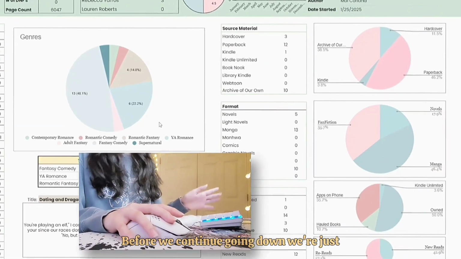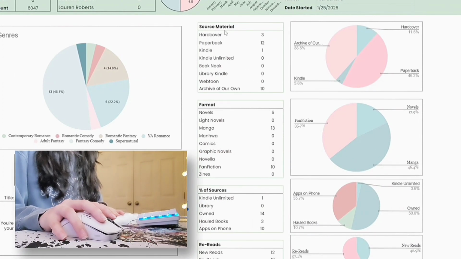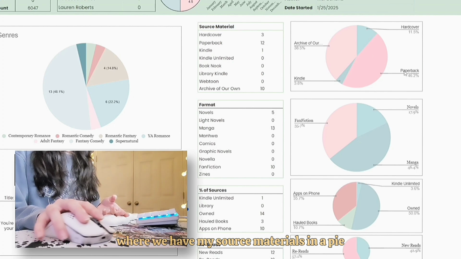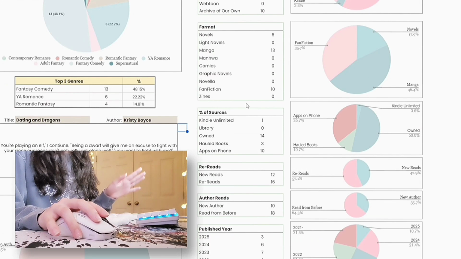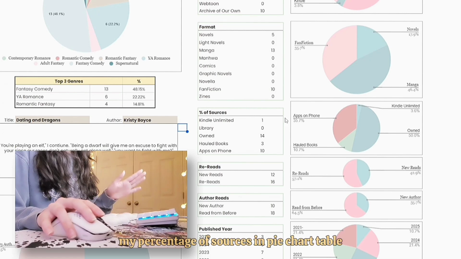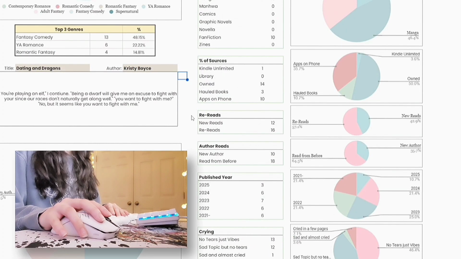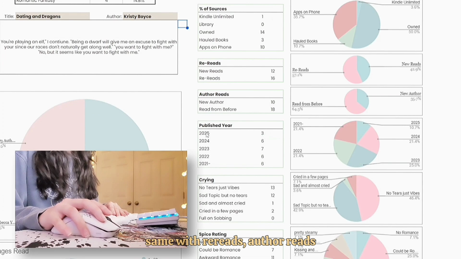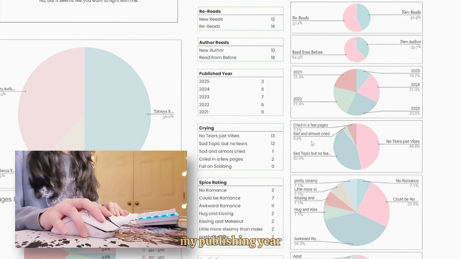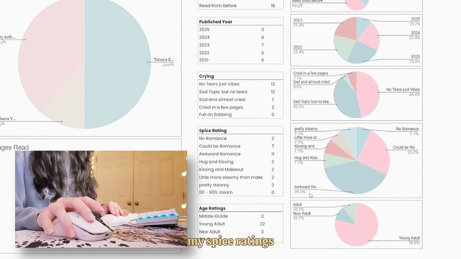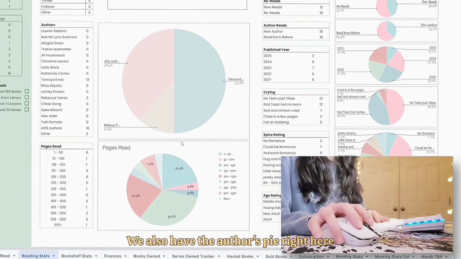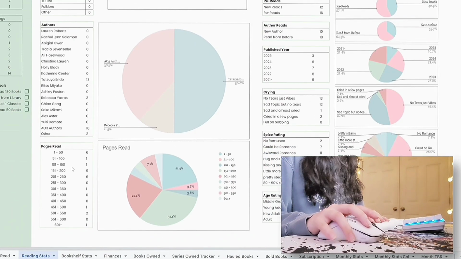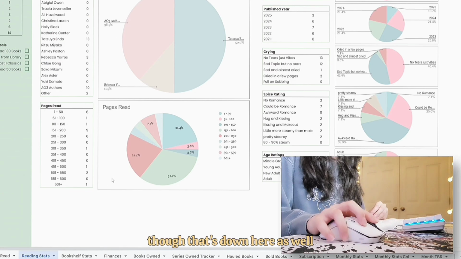Before we continue going down, we're just going to move on to the right hand side, where we have my source materials in a pie chart as well as a table format, my percentage of sources in a pie chart and table, same with rereads, author reads, my publishing year, my crying stats, my spice ratings, as well as my age ratings. We also have the author's pie right here and pages read, so that's down here as well.